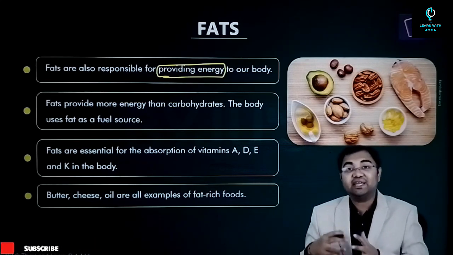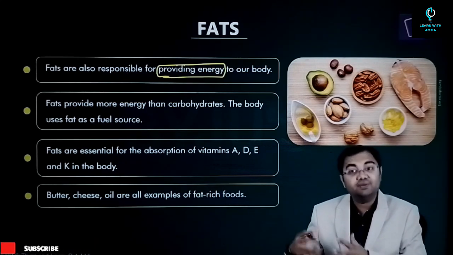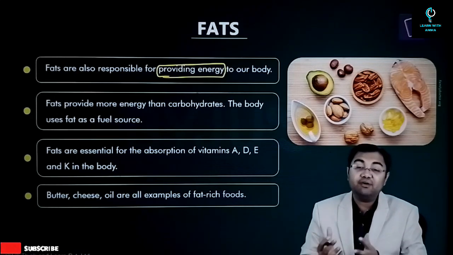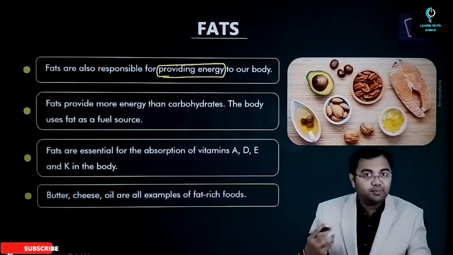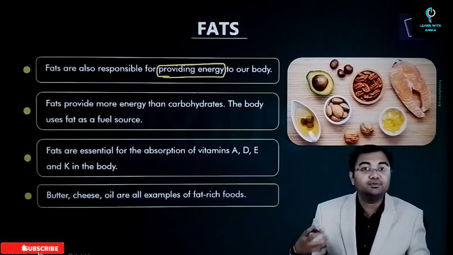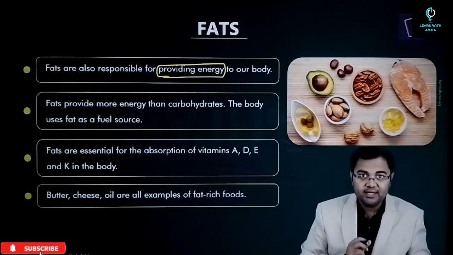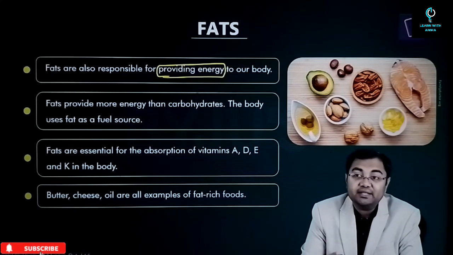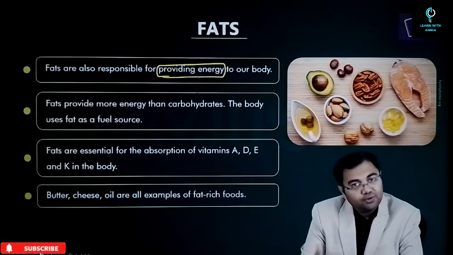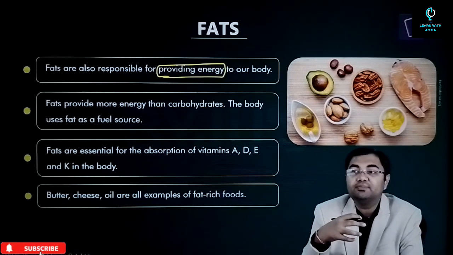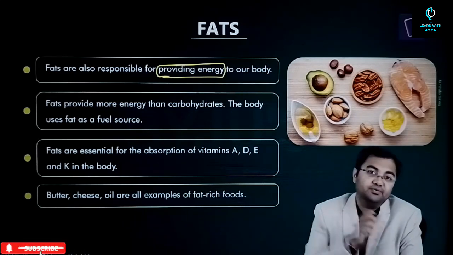And that's why if there is excess fat in the body, and if somebody is overweight or suffering from obesity, they have to cut down on carbohydrates so that the body will start using the fats. This is when the fats of the body could be lost, and perhaps it will help in losing weight. So this is why people will ask you to cut down on carbohydrates rather than cutting down on fats. Cutting down on fats is something you have to do naturally anyway, because a higher amount of fats will bring in a lot of different kinds of issues.